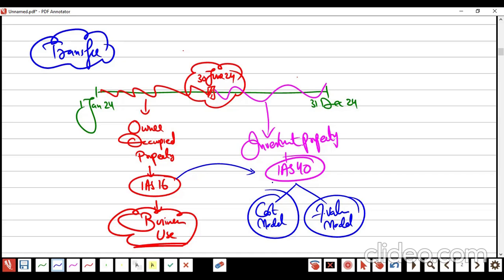That is 40 to 16 or 16 to 40. That is called the transfer between IAS 16 and 40, or 40 and 16. Got it or no? That's what we need to learn now.